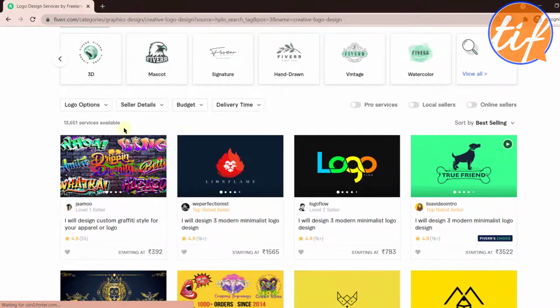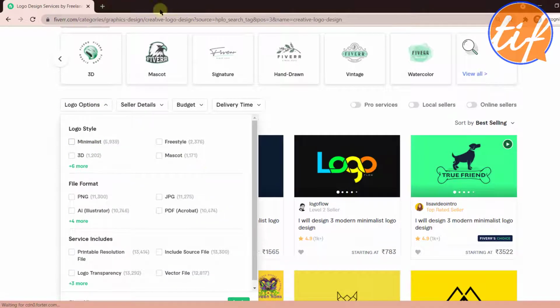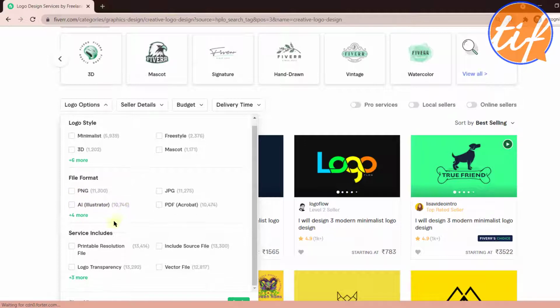Then we get the usual filters like logo options, what options are available, things that are seen on top. Okay, then file format, in what format you want the logo to be delivered. Then service includes printable resolution file, include source file, vector file, logo transparency. All these things you can select from here. As a buyer, you can select from here.